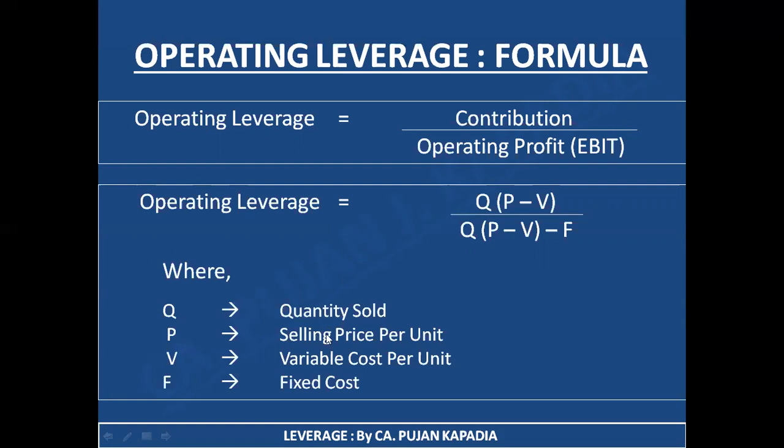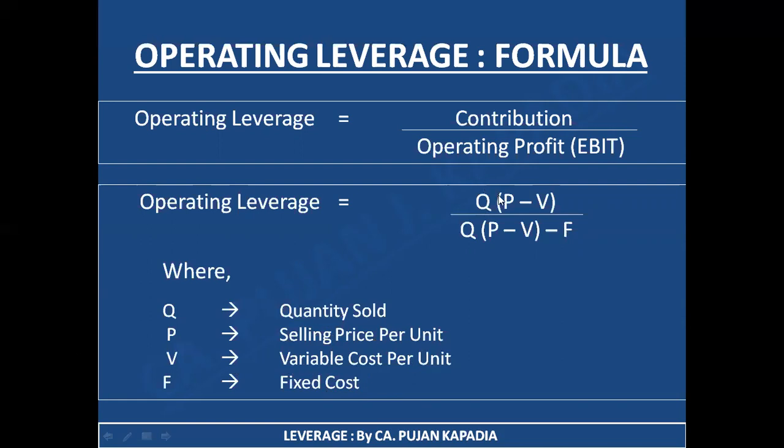Second is P. What is P? It is selling price per unit. V. It is variable cost per unit. And what is F? F is your total fixed cost. Like for example, if I'm paying rent of the factory of rupees 50,000, I'm directly going to write 50,000 rupees in place of F.